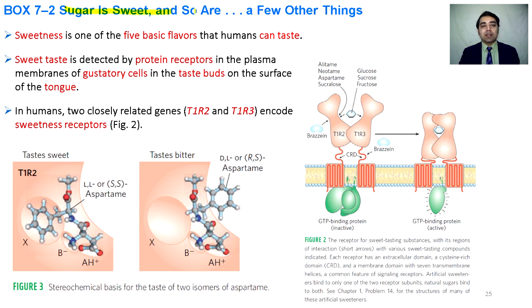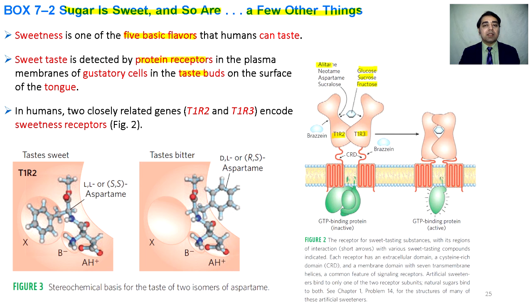Sugar is sweet, and so are a few other molecules. Sweetness is one of the 5 basic flavors that we can taste. Sweet taste is detected by protein receptors present in the gustatory cells in our taste buds on our tongue. These are T1R2 and T1R3. Glucose, sucrose and fructose bind to both sides of this pair of receptors.